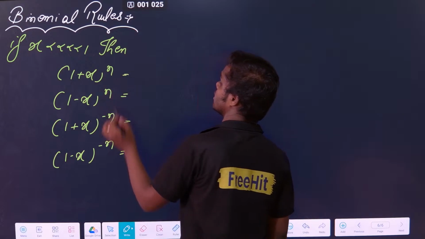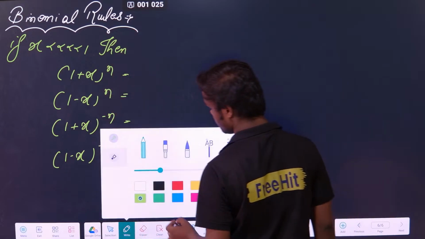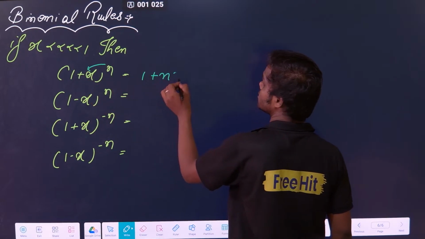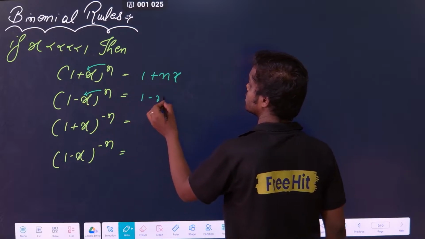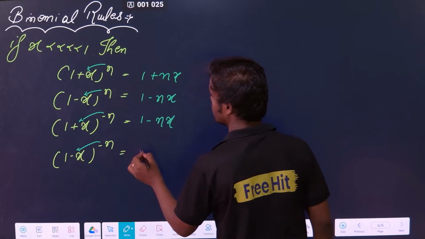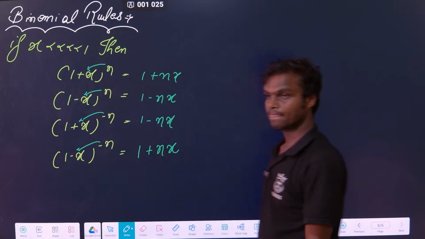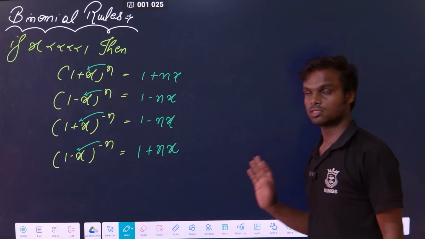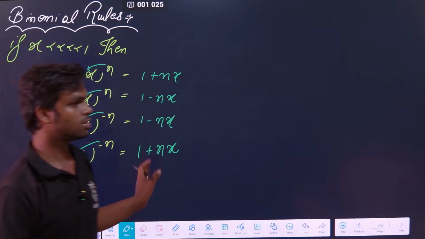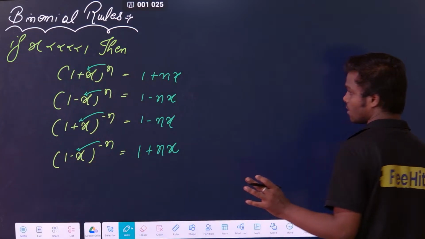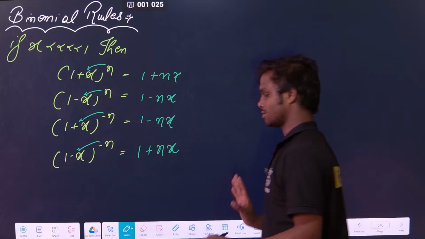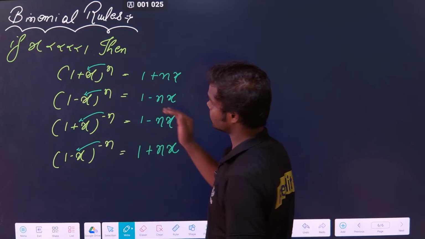These are the formulas. If x is much less than 1, then the value of this will be equal to 1 plus nx here, 1 minus nx here, 1 minus nx here, and 1 plus nx here. Simple. This is the simple rule you have to remember, and that is more than sufficient for you. Clear? For the binomial theorem, no need to remember anything else, any extra thing. Just this much is more than enough for you.